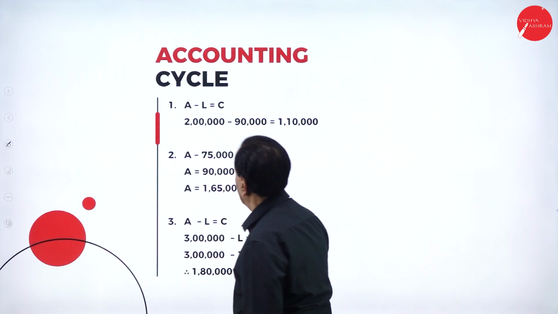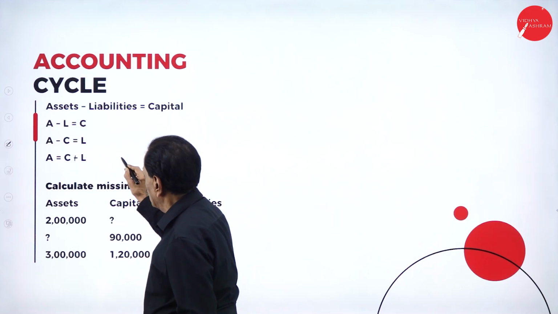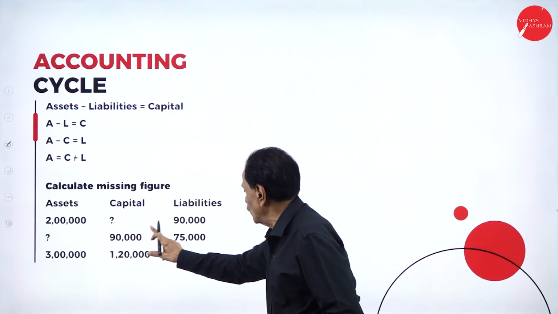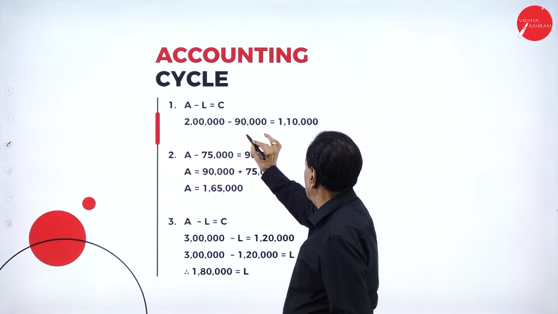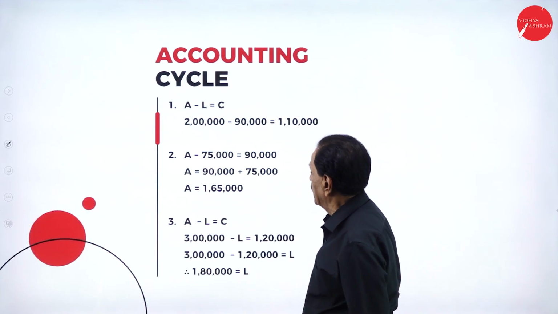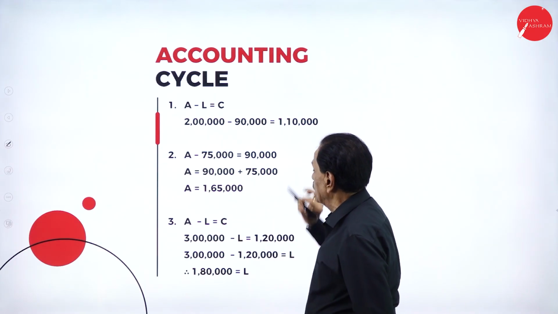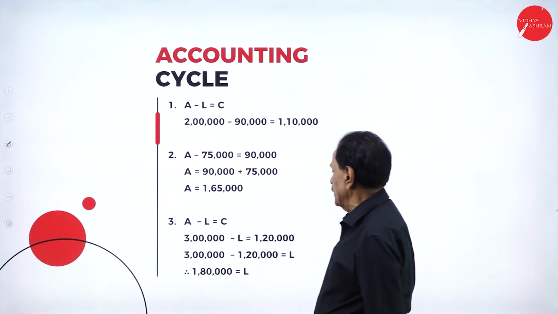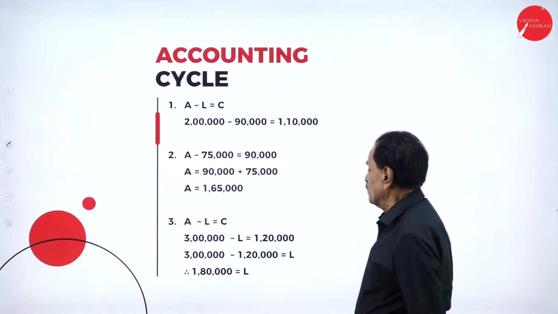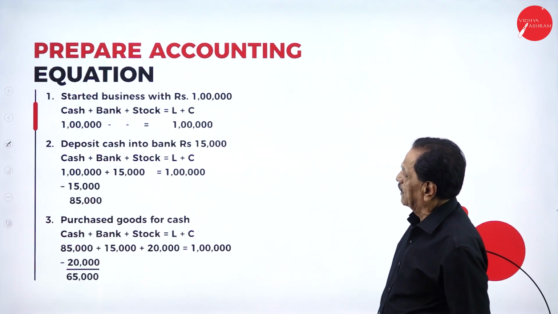Hope you understand. I will repeat if you want. What is the formula? A minus L is equal to C. A minus C is equal to L. A is equal to C plus L. Calculate the missing figure. 2 lakh minus 90,000 is 1,10,000. Then asset: 90,000 plus 75,000, minus 75 becomes plus 75, 1,65,000. Then 3 lakh minus L is 1,20,000. If you take 1,20,000 to the other side, L comes here. L becomes 1,80,000.